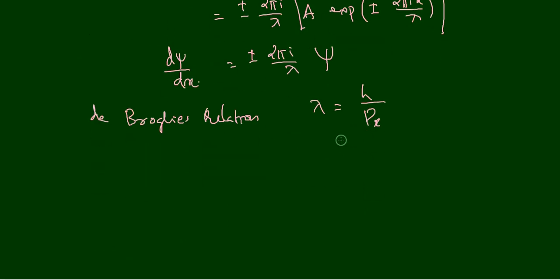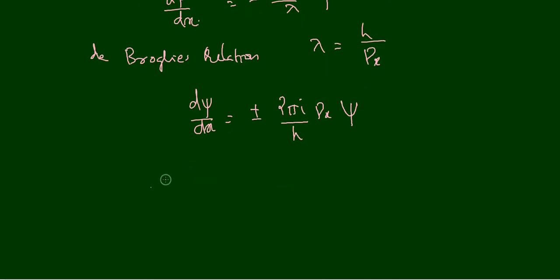So lambda is equal to h divided by px, and therefore we can write d psi by dx is equal to, substituting for lambda here, plus or minus 2 pi i divided by lambda, which is 2 pi i by h into px, and then what is remaining is psi. So d psi by dx is plus or minus 2 pi i px by h times psi.